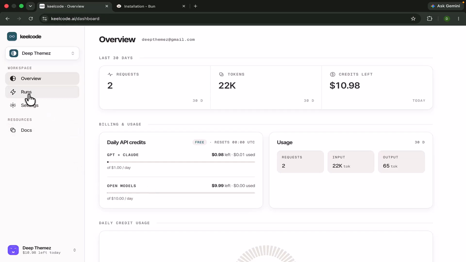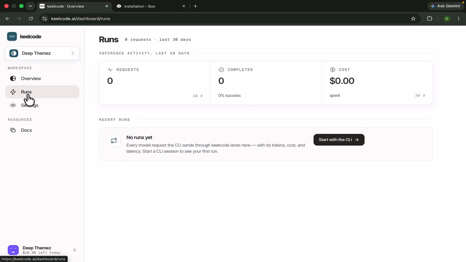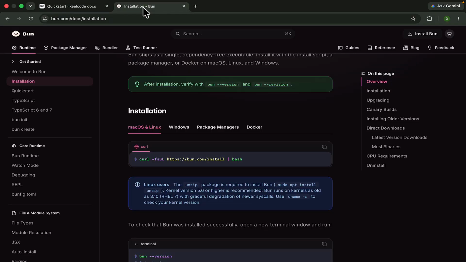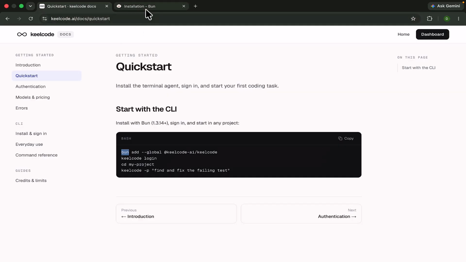Okay, now we can discuss again how we can integrate. For that you can click on Run and then start with the CLI. For the CLI you will run the command first. The one may not be available, most probably, so for that you can go to bun.com, docs and the installation route. It will provide you the command, where you will be able to run the command of this platform, KeelCode.